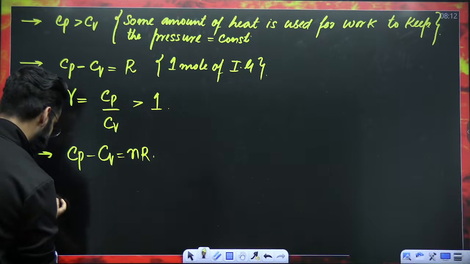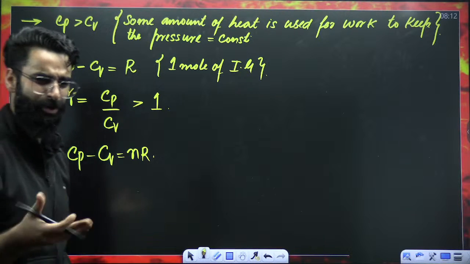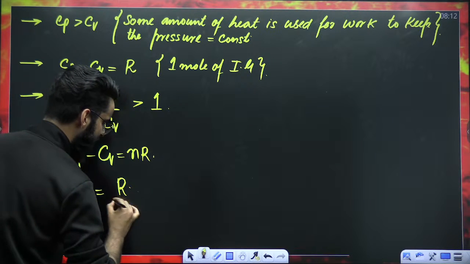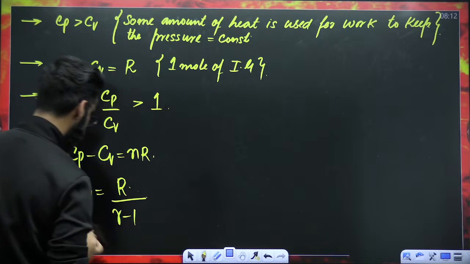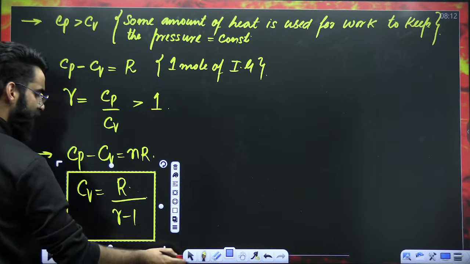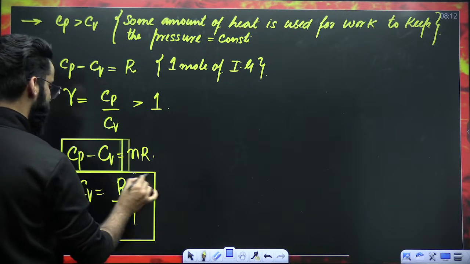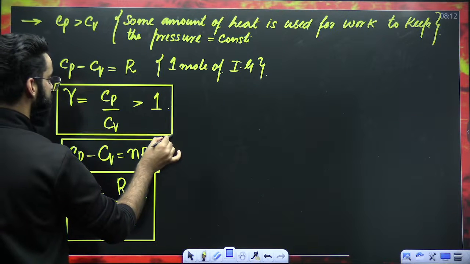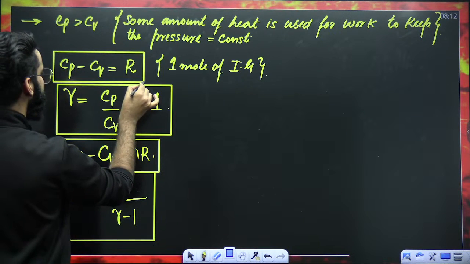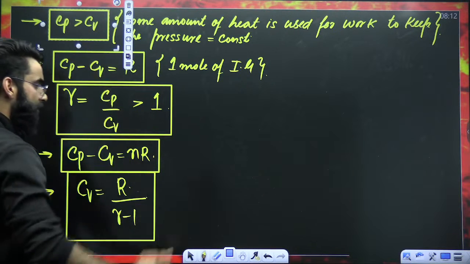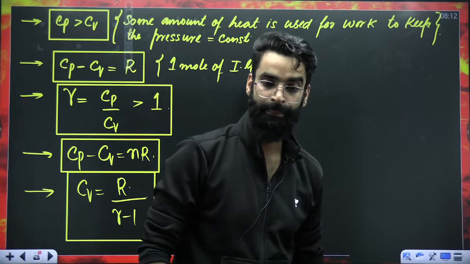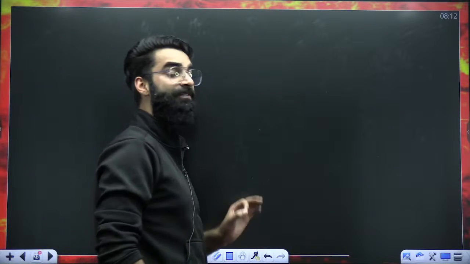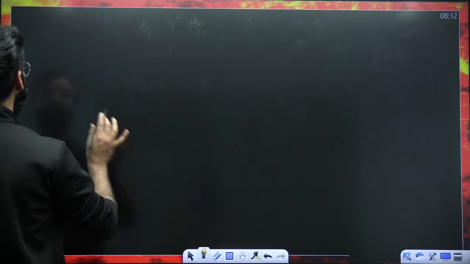There is one more result which you need to remember directly. There is a derivation as well, but I'm not deriving it. It's of no use for us. Do remember Cv is equal to R divided by gamma minus 1. This is one more result which we'll use frequently in this chapter. These are a few results which I want all of you to remember from now onwards. These are all very, very important results. And my dear students, there is a particular table which I'm going to give you, and you have to remember the values as well.